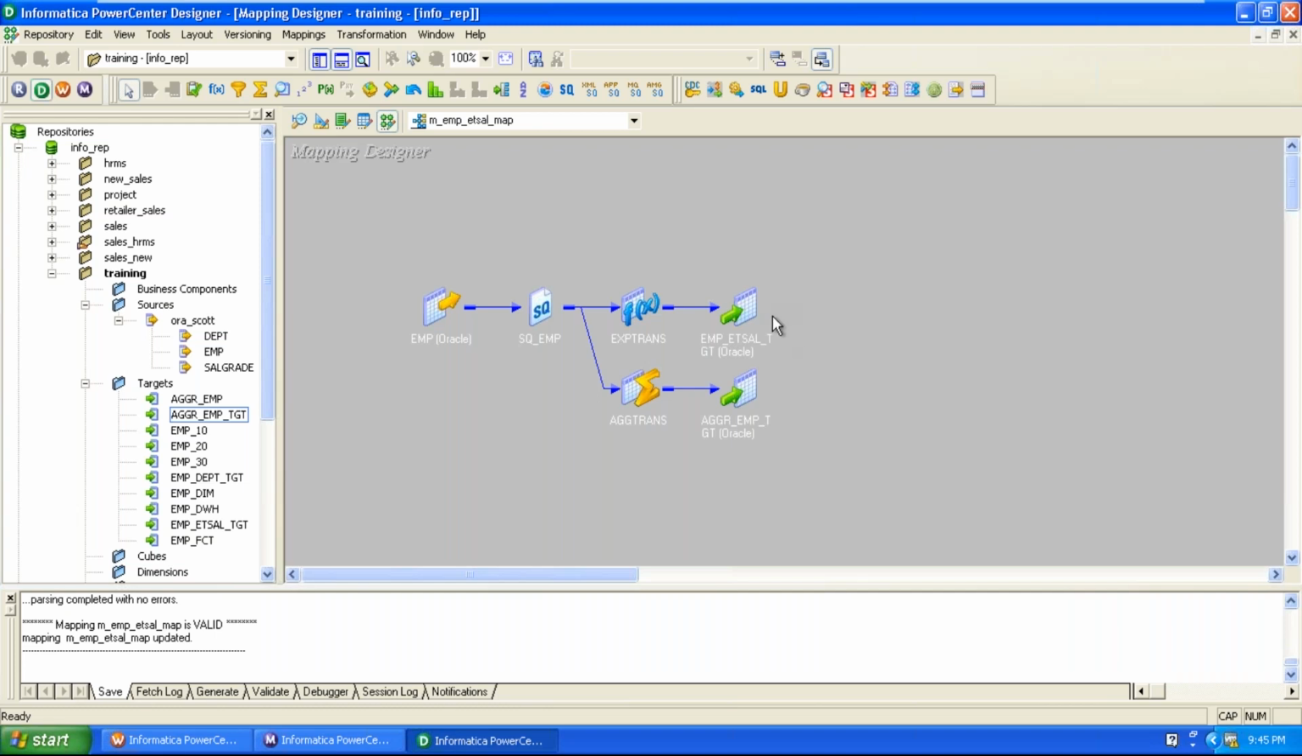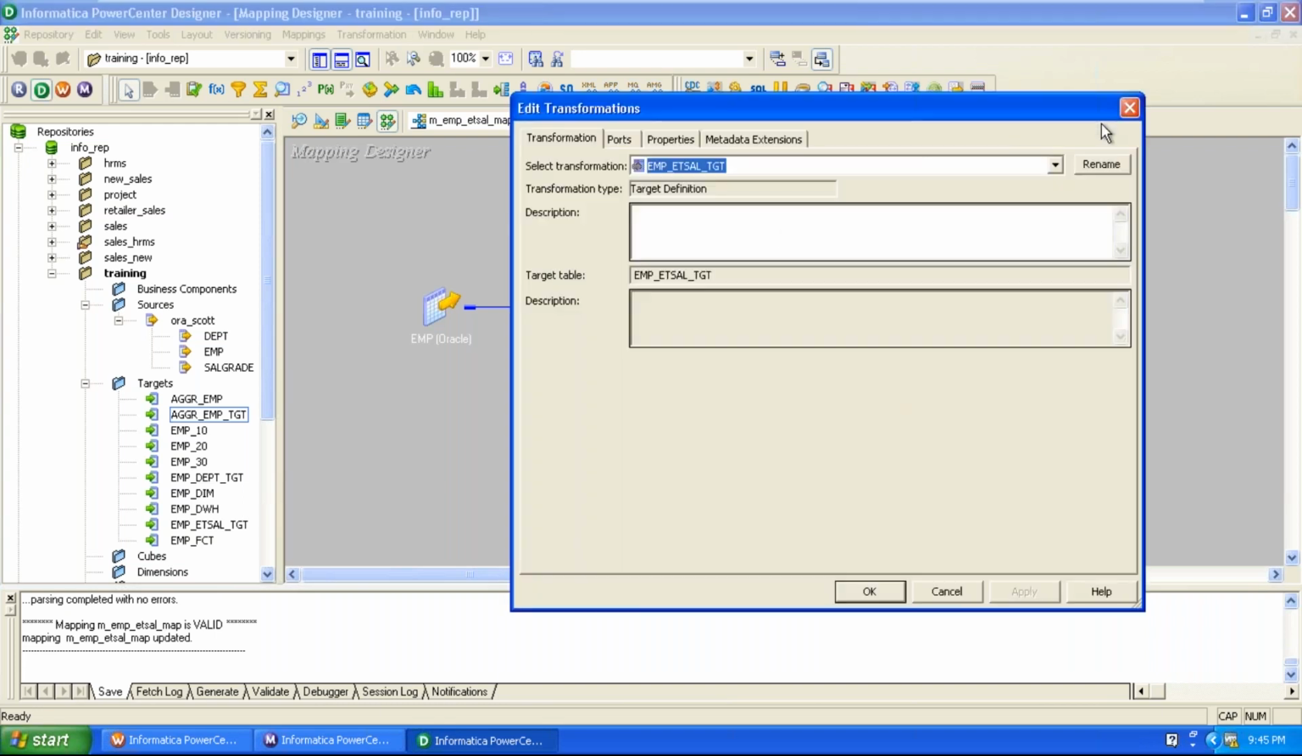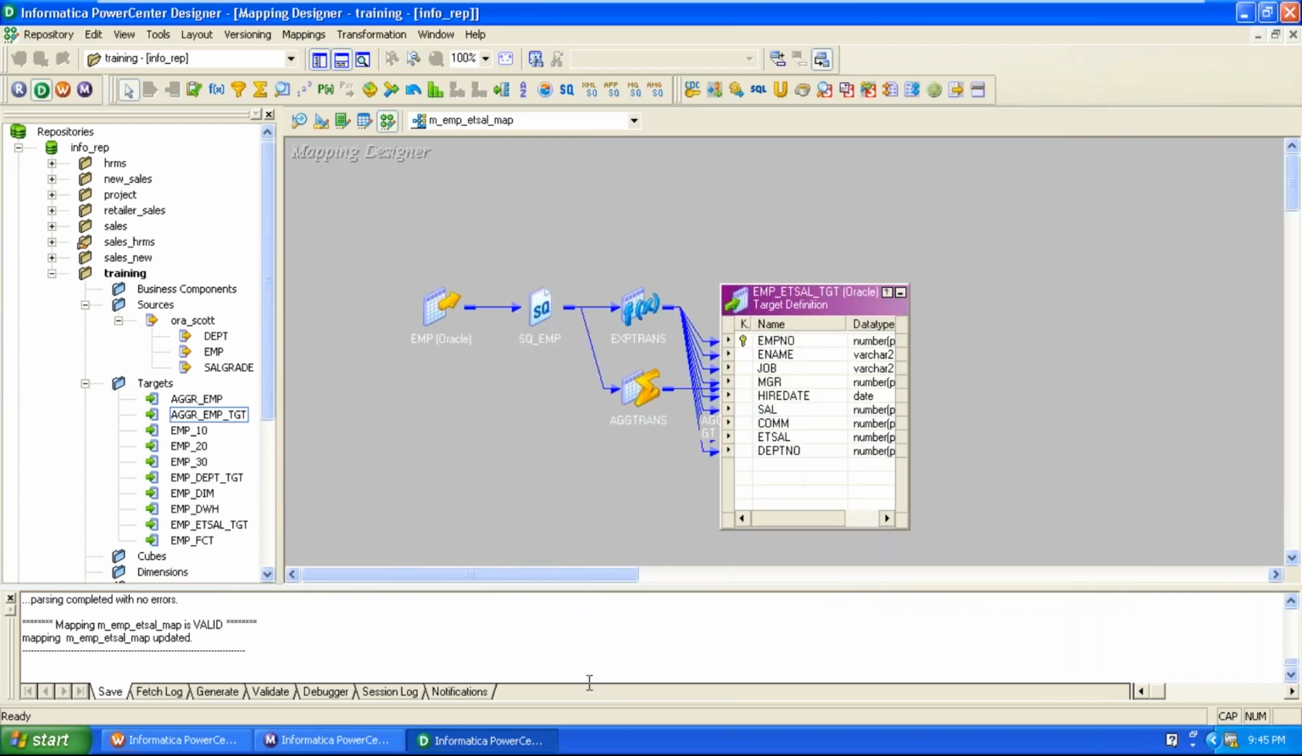For the target here, it is not visible to us here. It is not visible here. So that is visible in the properties.